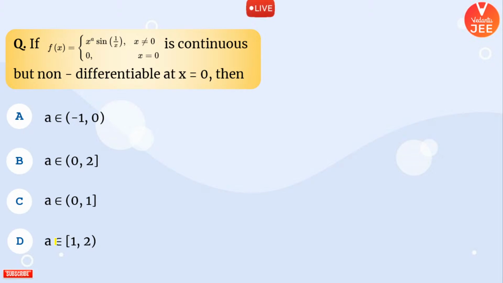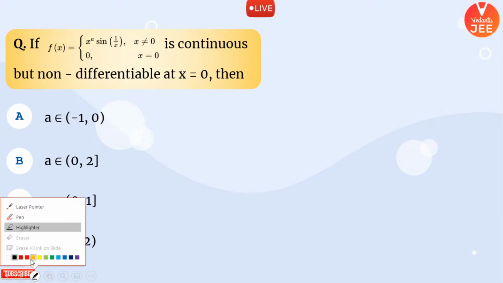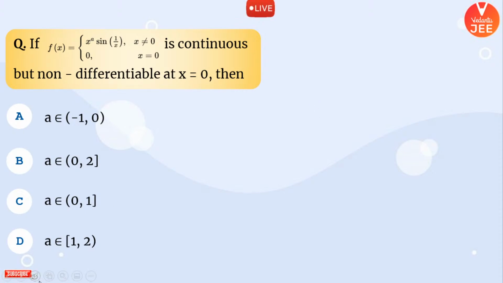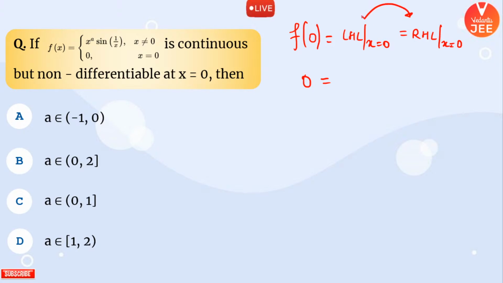All right, yes, let's try to solve this problem. If your function is given continuous but not differentiable at x equal to 0. If your function is given continuous at x equal to 0, you can say that your f of 0, your left hand limit at x equal to 0 and your right hand limit at x equal to 0 should be equal. Then only your function will be continuous. So your f of 0 is given to be 0, and LHL and RHL are definitely the same, I guess.